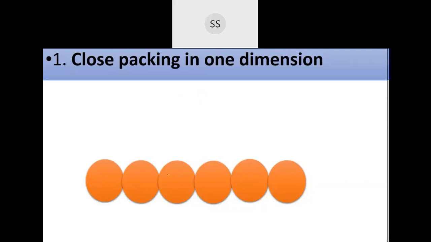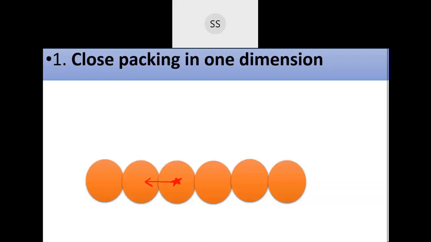Now when these spheres are in contact with each other, if I take the center one, let me consider this sphere as the center. You can see this sphere is in contact with how many neighboring spheres?